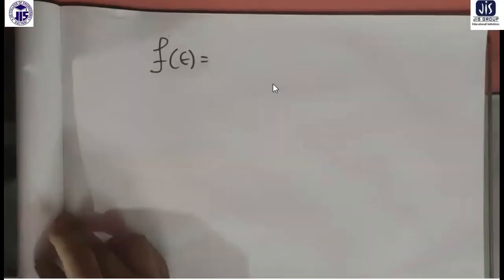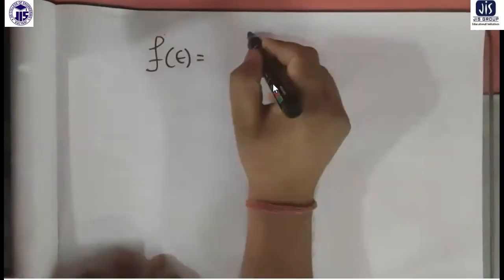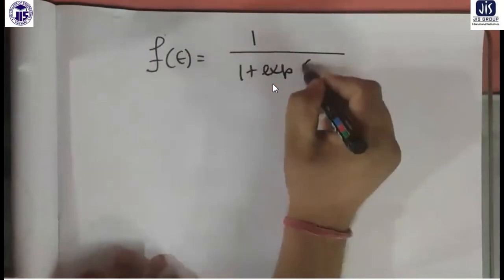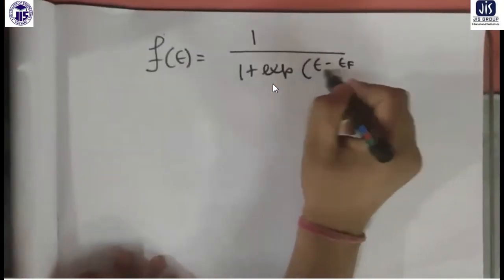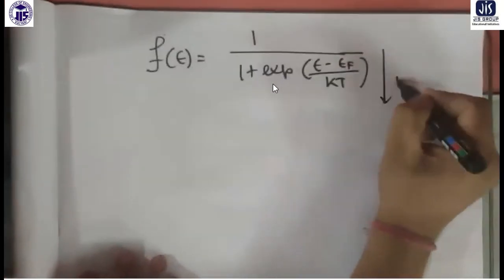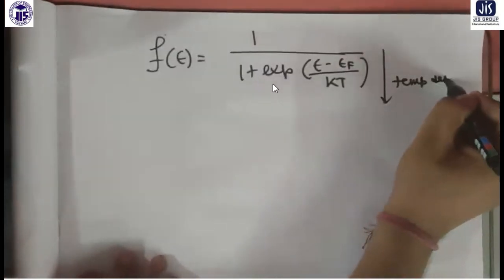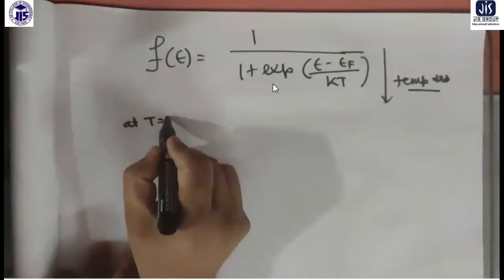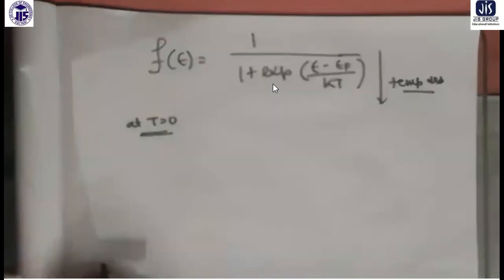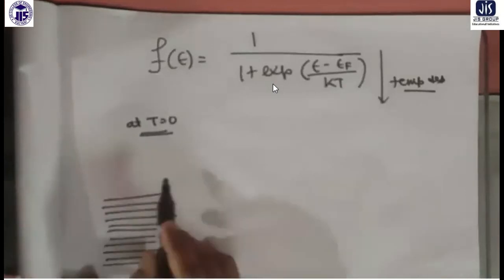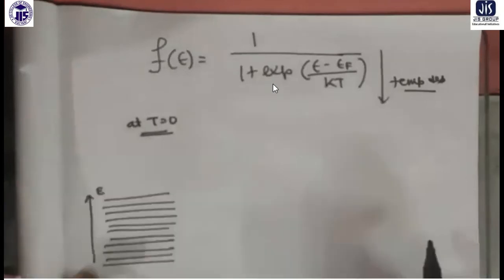This is the Fermi-Dirac distribution function, which is given by 1 by 1 plus exponential of (E minus EF) by KT. I want to show you the temperature dependence. First, we consider what is happening at absolute zero. So these are various energy levels. How will these various energy levels be occupied at absolute zero? That is what I wish to tell you.